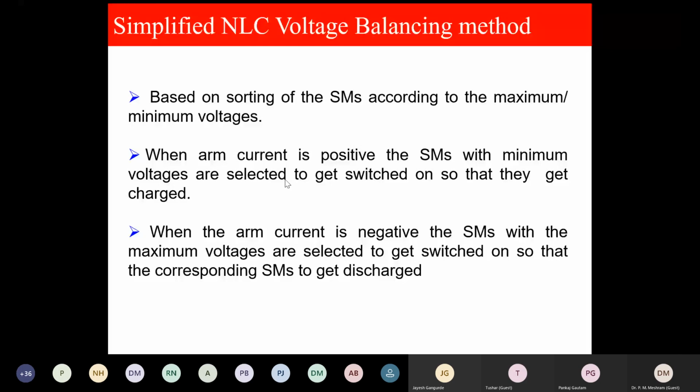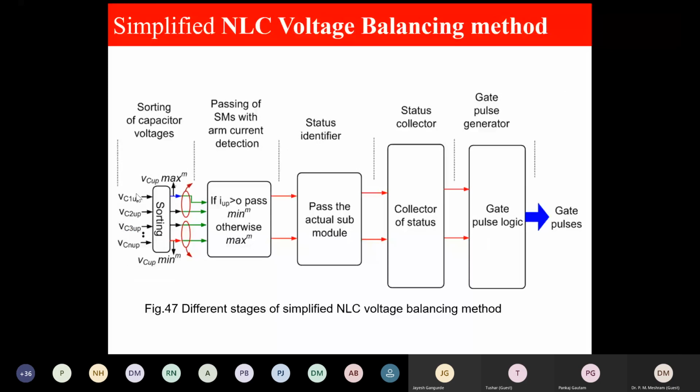Now this is the process. First process is, these are the capacitor voltages. I will sort them. There is a sorting block in MATLAB. You can sort minimum, maximum, ascending or descending. If you sort it ascending, you will get maximum at the end. If you sort it descending, the first value is maximum.